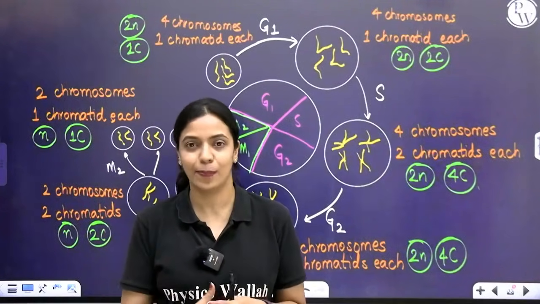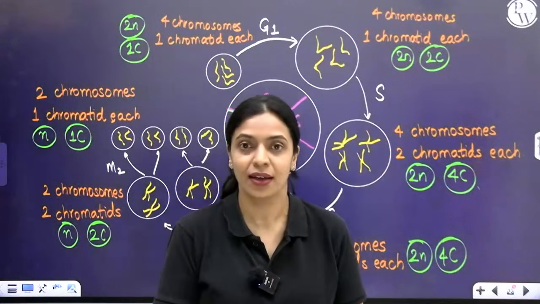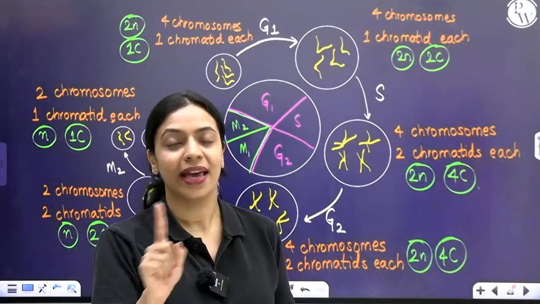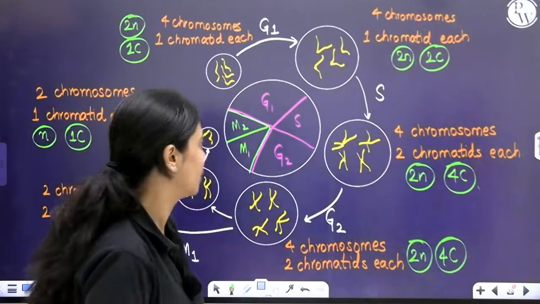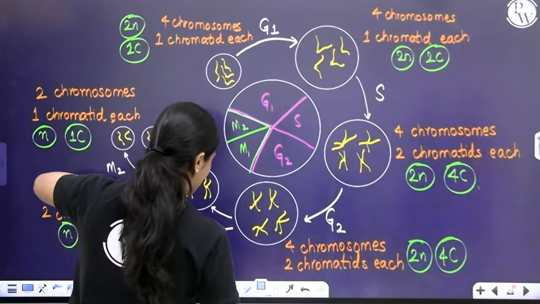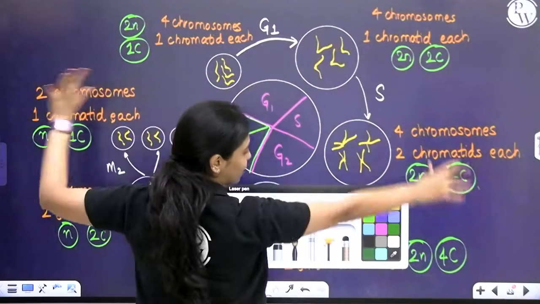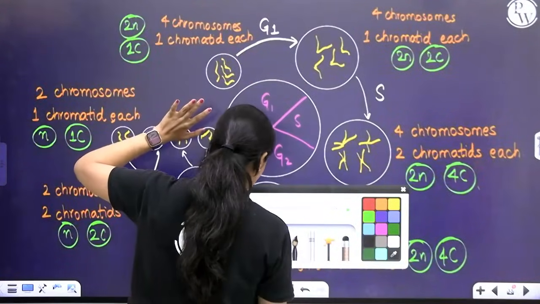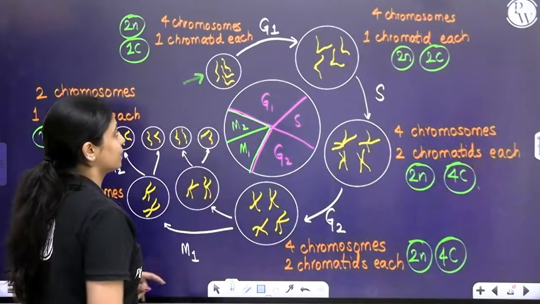What exactly is happening with respect to the number of chromosomes in different phases, we'll understand. About 2C condition, 4C condition, I've explained earlier in S phase, right? So keep that in mind and pay close attention to what I'm about to say now. We'll start off from G1 phase. At G1 phase, I want you to notice, don't look at everything else that is there on the board, just notice whatever I'm pointing at, okay? Yeah. So let's take a look at this cell right here.